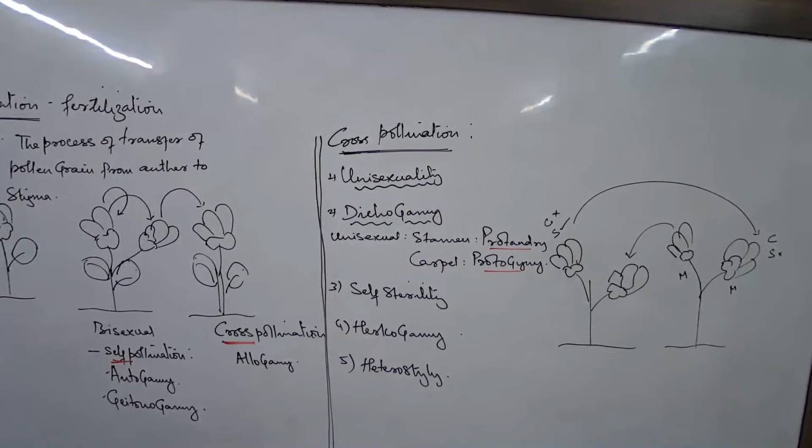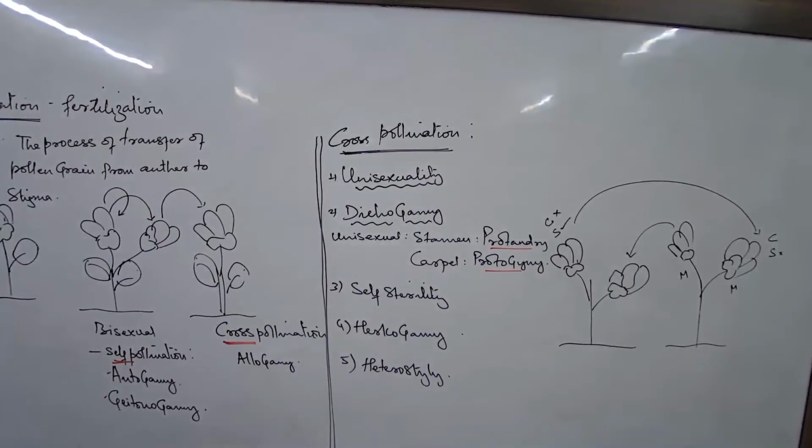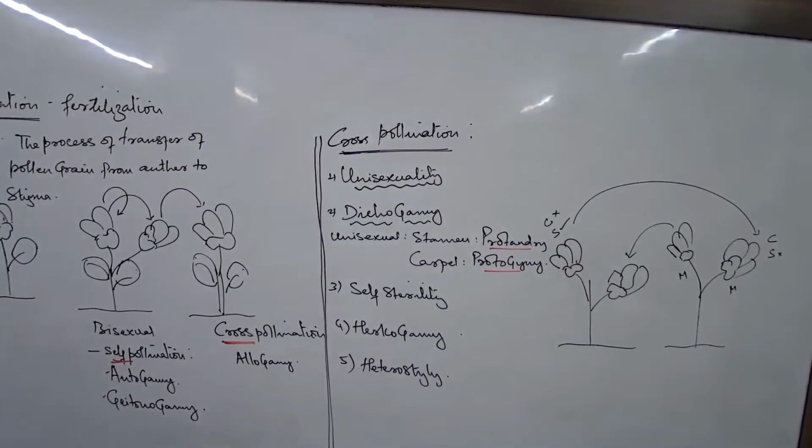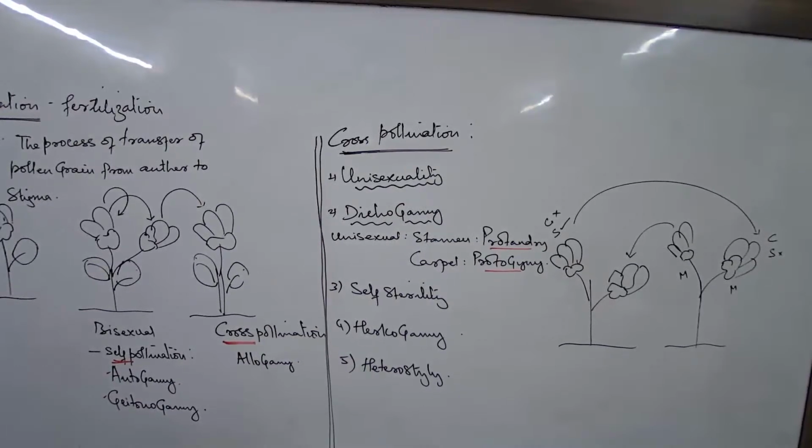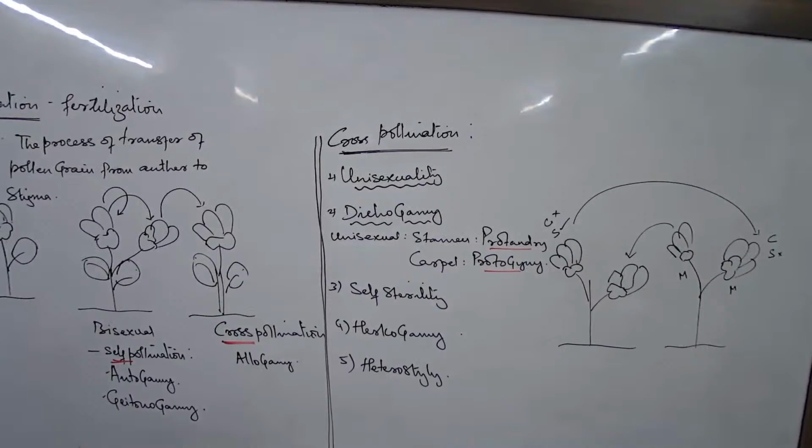For homogamy, you write examples: sunflower, wheat, rice. You can write examples of this.